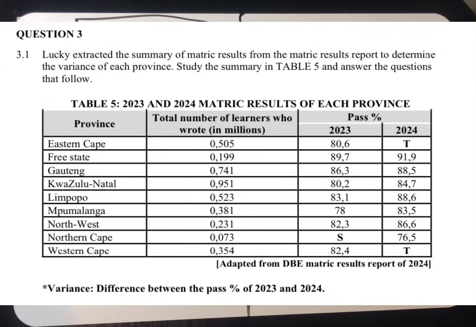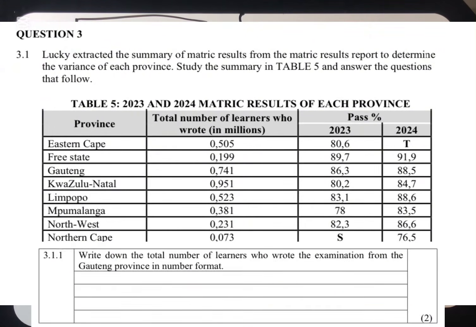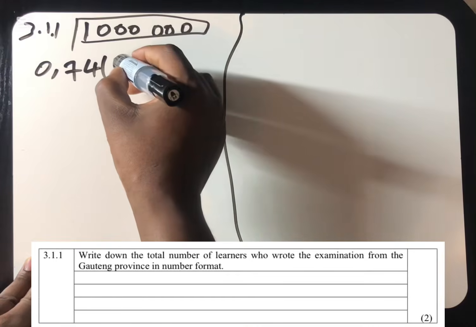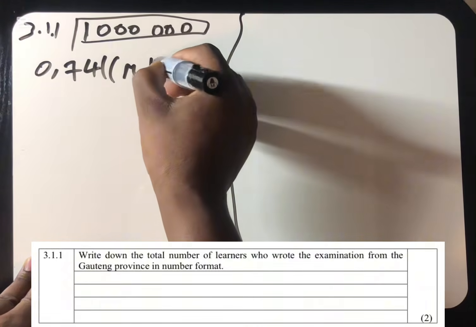So now let's move to the first question. It says write down the total number of learners who wrote the examination from the Gauteng province in number format. Now you have been given this. You go to Gauteng. If you look at Gauteng, it's given as 0.741 million. Don't forget, million in brackets.